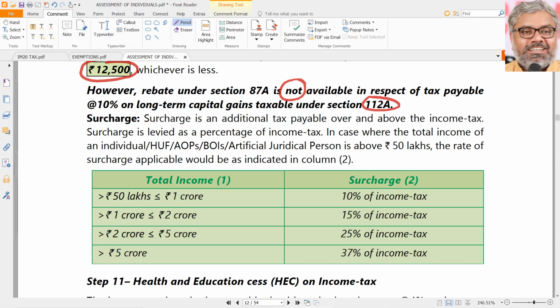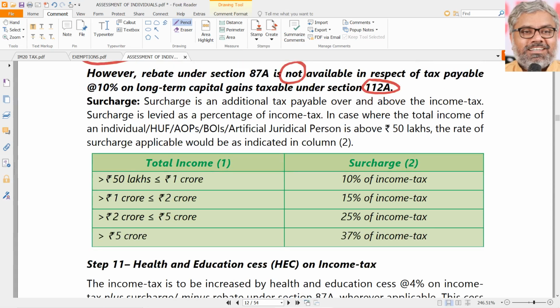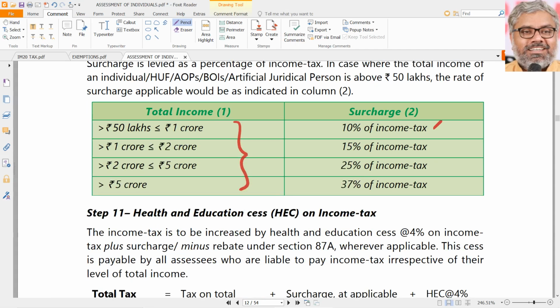The rebate under 87A is not available in respect of the tax payable at the rate of 10% on long-term capital gains taxable under 112A, which is related to equity shares, where long-term capital gain of more than 1 lakh rupees on the sale of equity shares is taxable at 10%. The rebate is not available. Same way, if the SSE has income of more than 50 lakhs, then depending on which bracket the income falls under, a relevant surcharge, only one of them, will be applied.